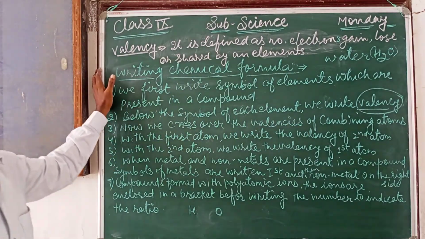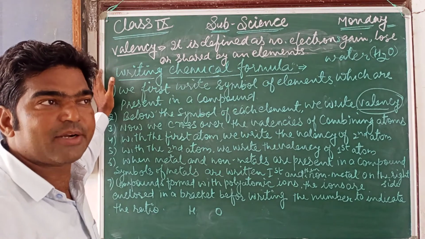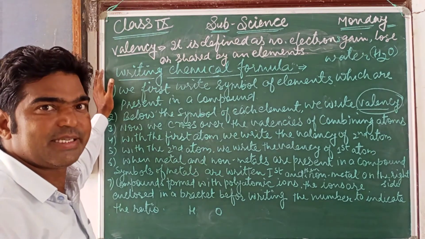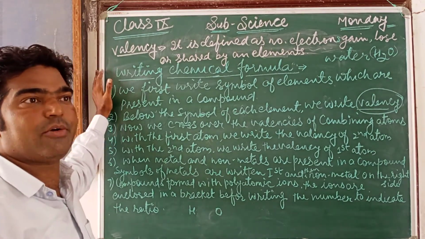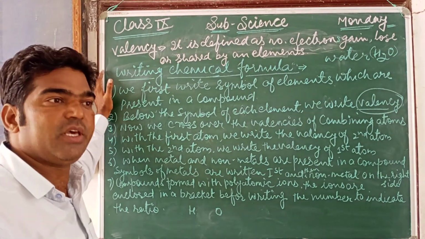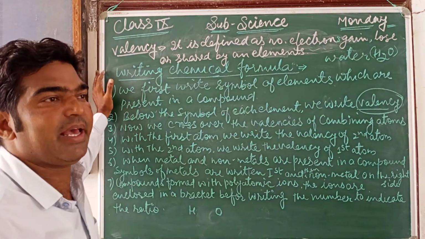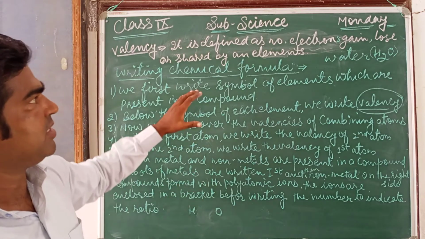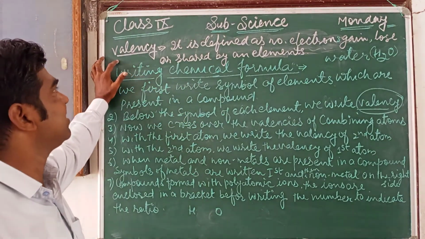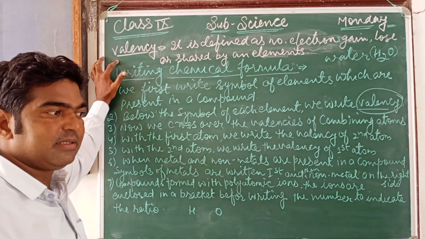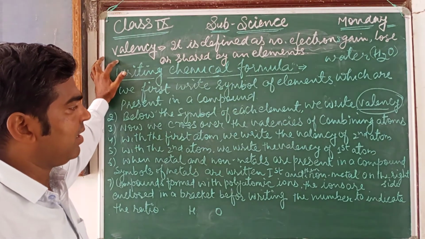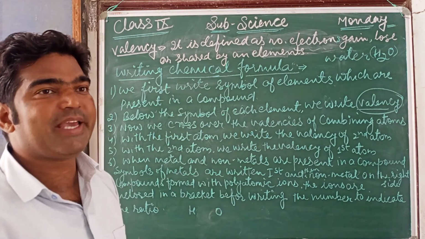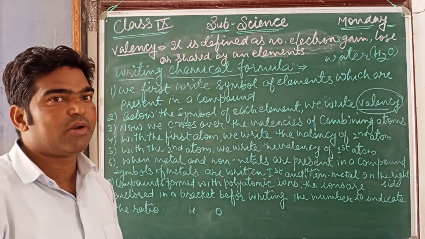Means how many electrons can be gained or lost or shared by an element. किसी भी एलिमेंट ने कितने नंबर ऑफ इलेक्ट्रॉन शेयर किए हैं या गेन किए या लूज किए, किसी को दिए हैं या किसी से लिए हैं या दूसरे के साथ में शेयरिंग की है, तो दैट नंबर ऑफ इलेक्ट्रॉन is known as valency. Or simply, valency is defined as the combining capacity of an element. किसी भी element की जो combining capacity है, वही valency कहलाती है.